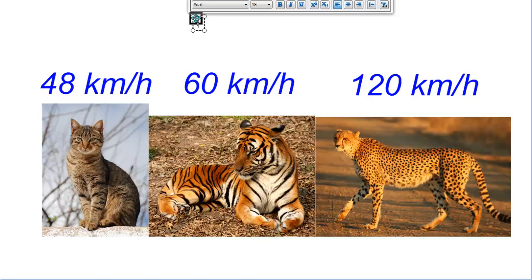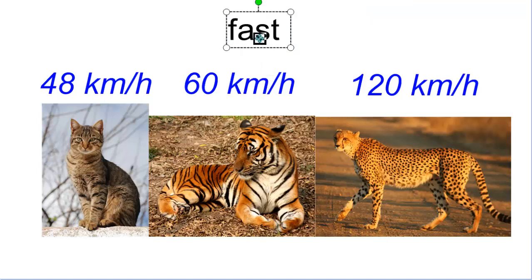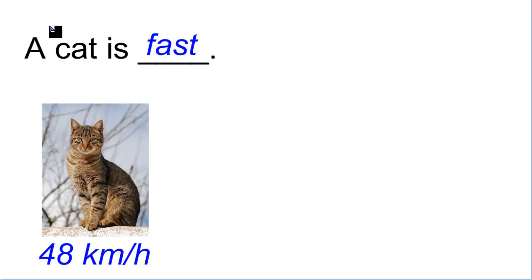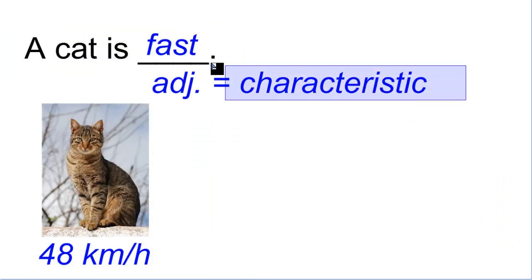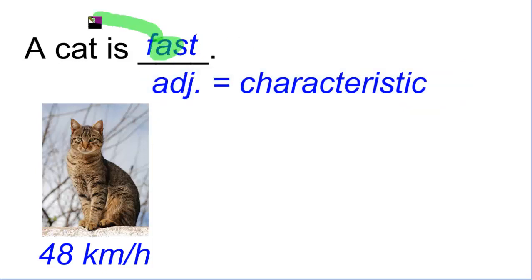Okay, all of these animals are very fast. That's a characteristic that we can say about all of them. Okay, they are fast. Now let's start checking. For example, I can say that a cat is fast. Fast is an adjective. Adjectives are characteristics. This is describing the cat, essentially. This adjective is a description of the cat. It's a characteristic of the cat. And that's what we have with adjectives.